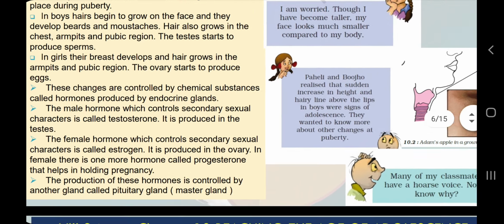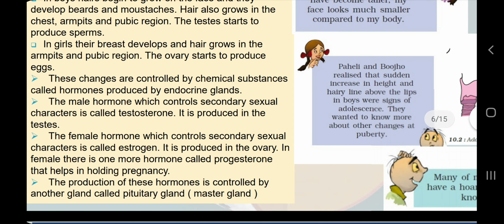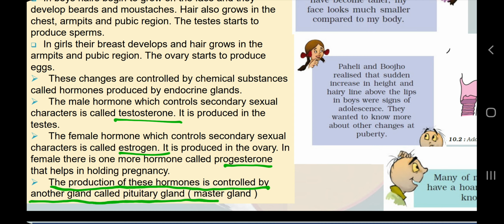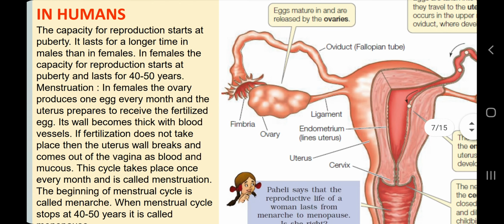Here you can see we were discussing only progesterone, estrogen and testosterone. What is written here? The production of these hormones is controlled by another gland called the pituitary gland, which is called the master gland. I am sure that this is clear to you now. Let's move to the next slide.